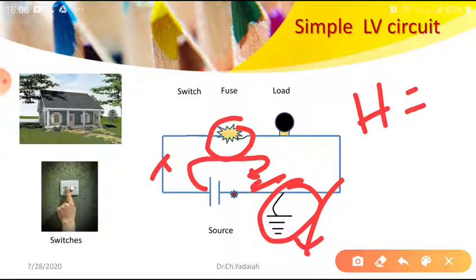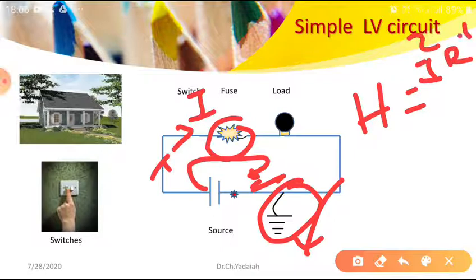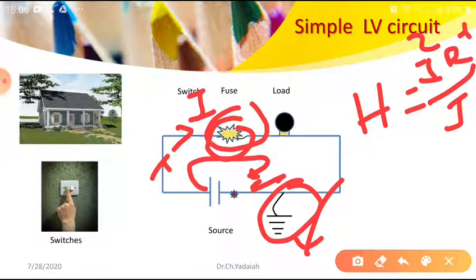Now we have already seen that the fuse element has a low melting point. It has some characteristics. Due to the heavy current flowing through this line, the heat is equal to I square R T by J. Here I is the current flowing through the line, R is the resistance of the fuse element, T is the time of operation, that is, how long the heavy current is flowing, and J is the Joule constant. Based on this, the heat will develop.